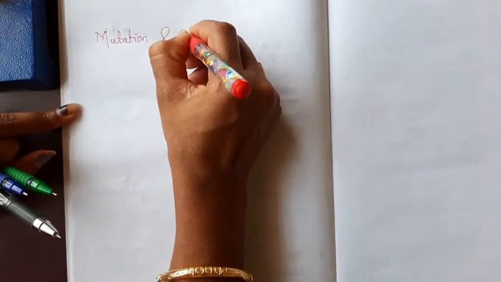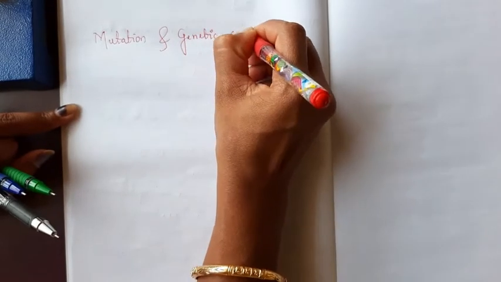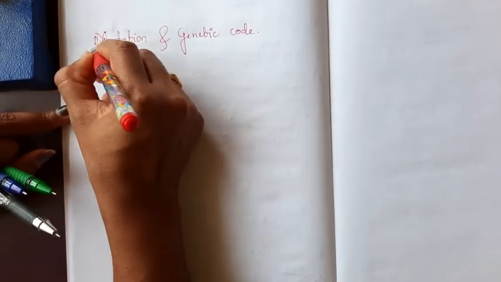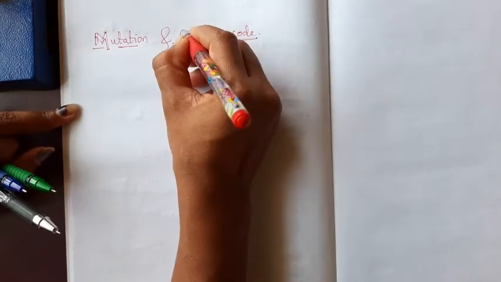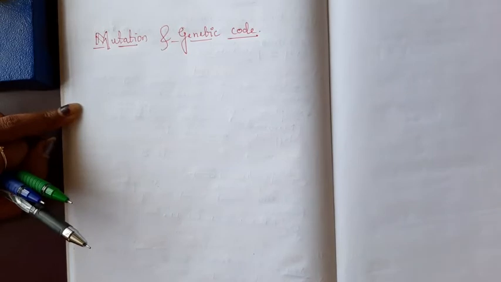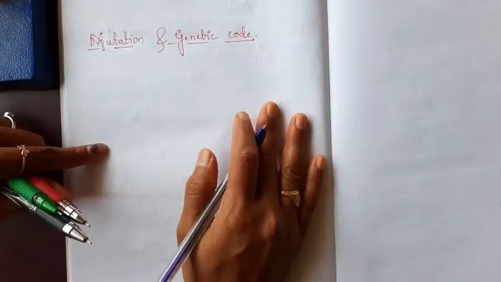Mutation and genetic code. Here we all know about the genetic code.